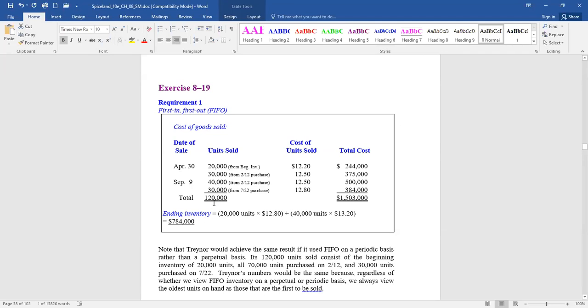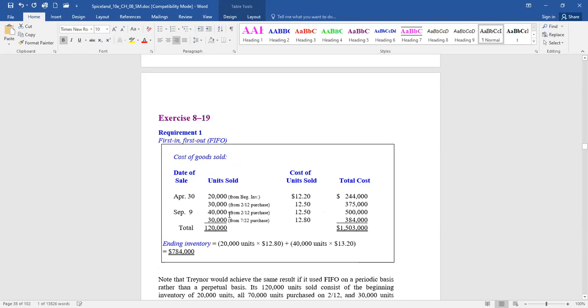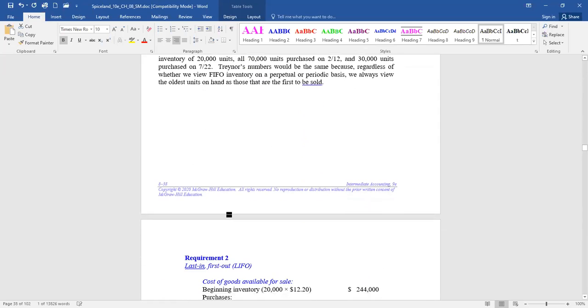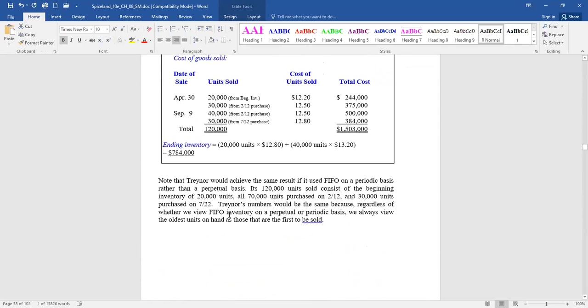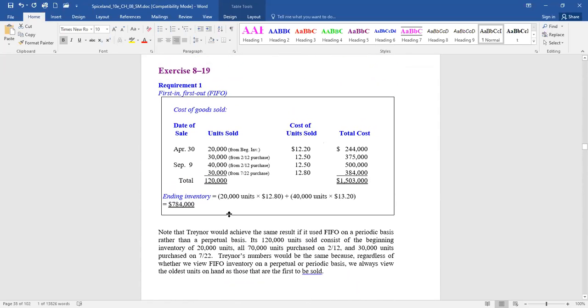They purchase on January, what the heck? Hold on. I'm looking to see. Okay. Drives me a little crazy when they do this. I'm going to pull up a perpetual inventory record, and I will share that with you. Let me get back into my Zoom. Where's my Zoom meeting?